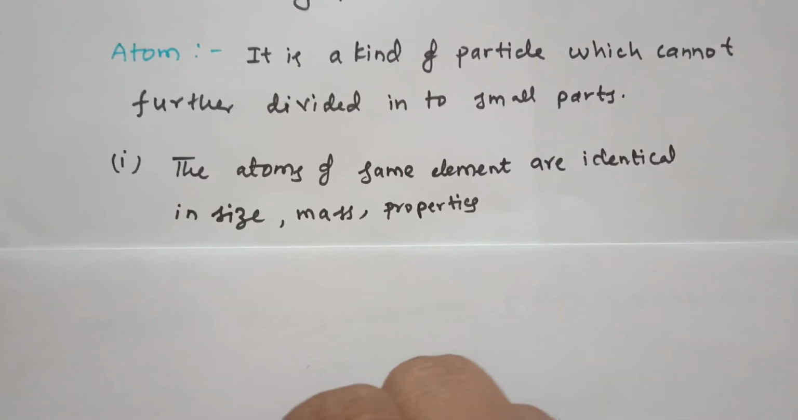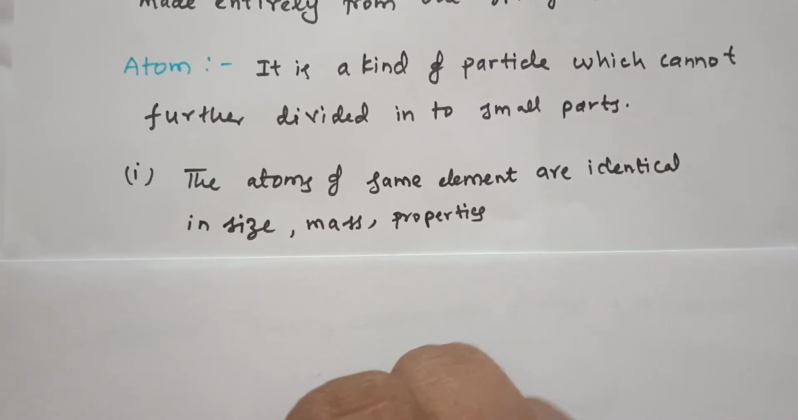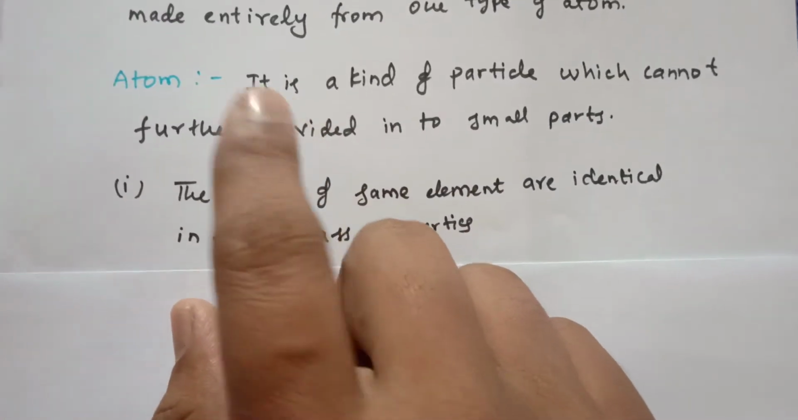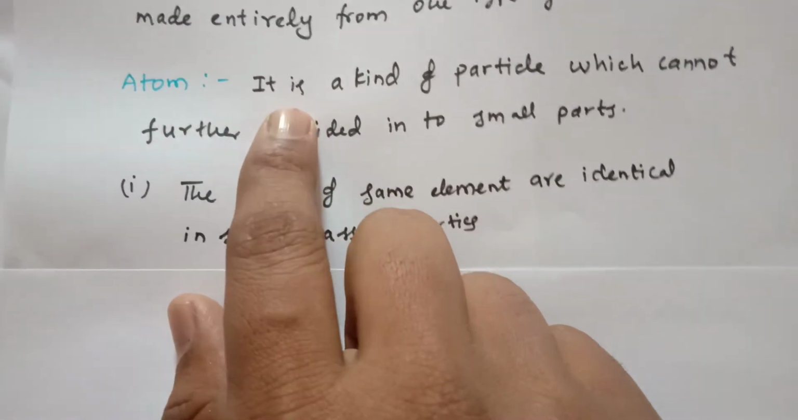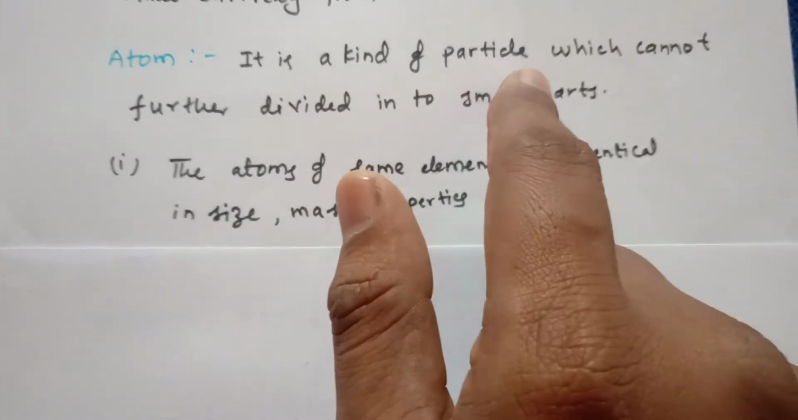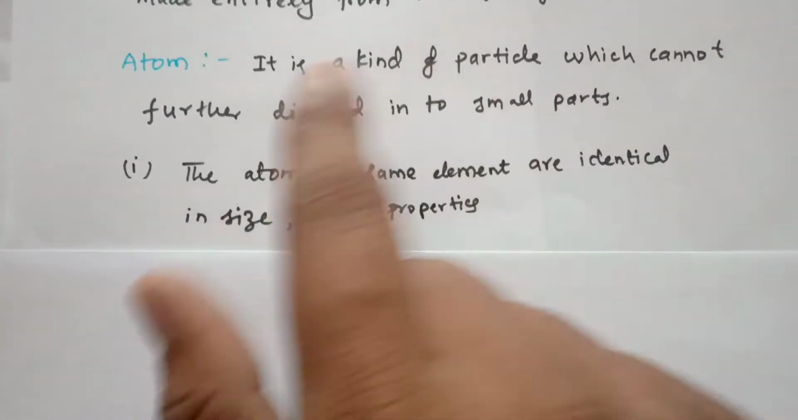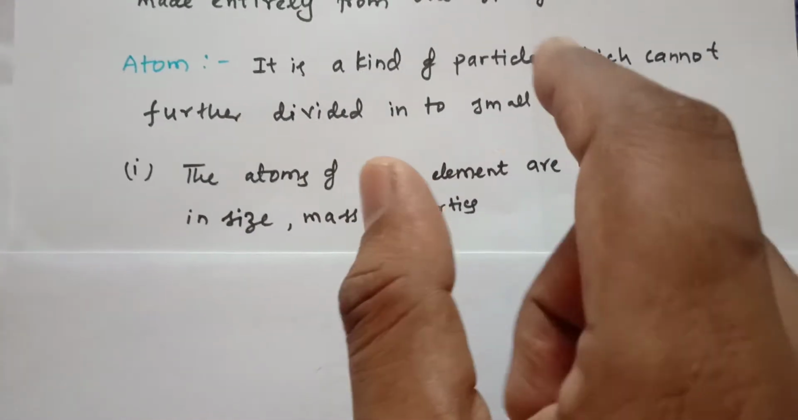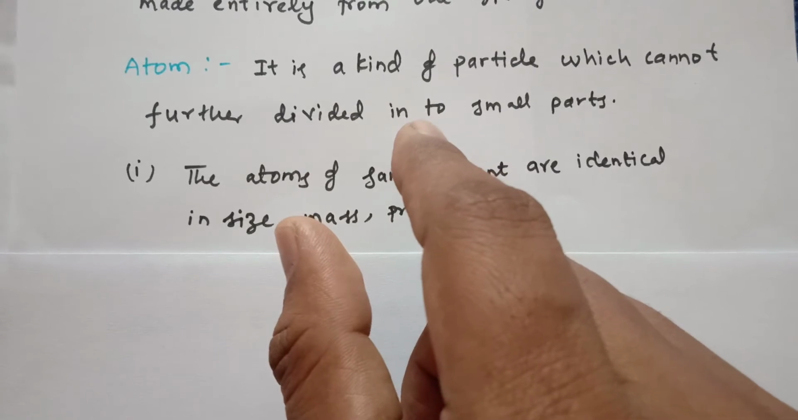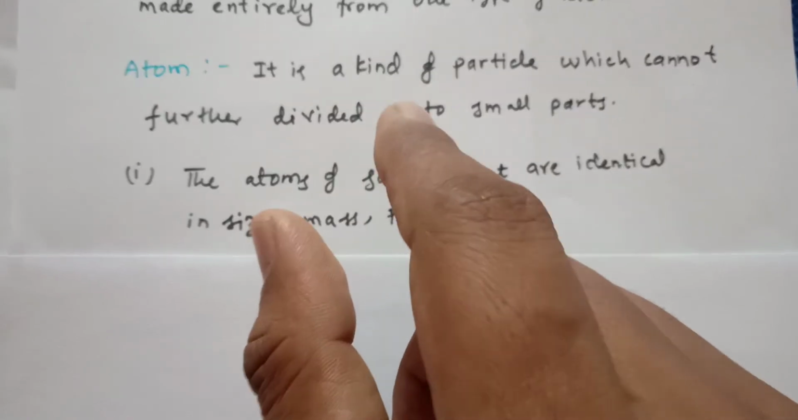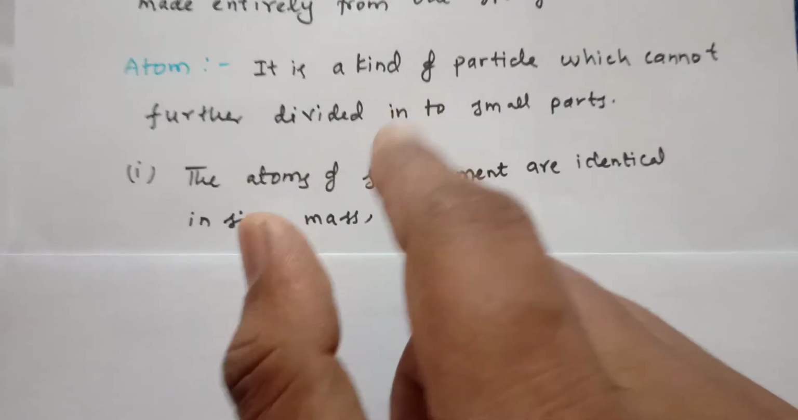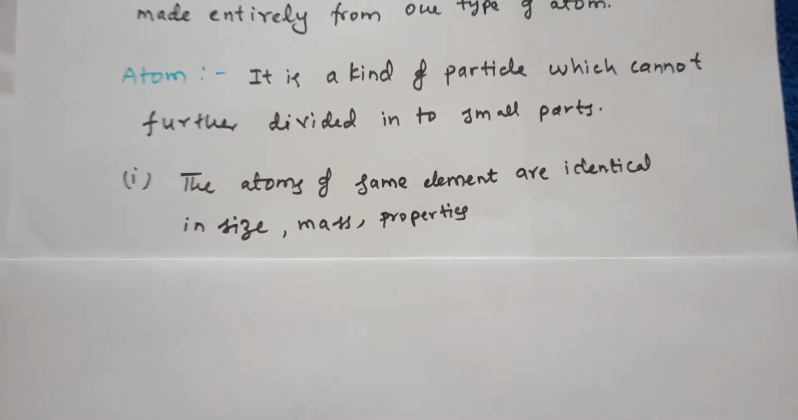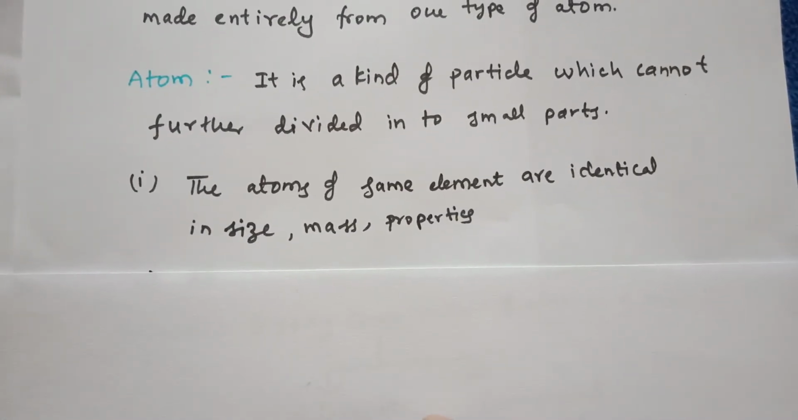Now let us see the definition of atom. What is the definition of atom? It is a kind of particle which cannot be further divided into smaller parts. That means if you take any particle which is not able to be cut further, that is known as an atom.